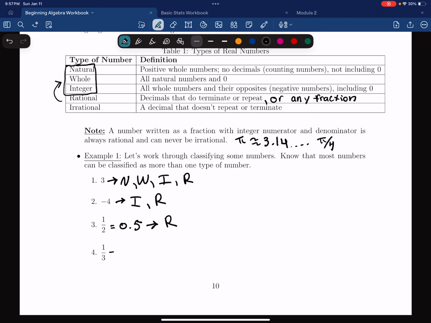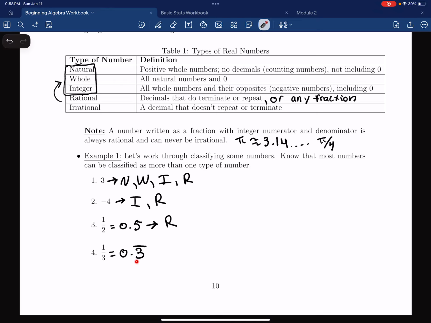Looking at 1/3, well, 1/3 is equal to 0.3 repeating. By the way, if you aren't familiar with this notation, in math, anytime you see a decimal with a bar like this above a number, that means that it's repeating. So this means 0.3 repeating. And repeating means this decimal repeats 3 infinitely. So it goes 0.33333333333 infinitely.